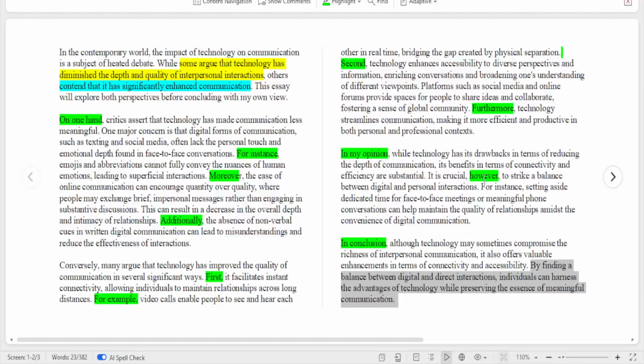Remember, if you don't, please pause this video now and reread this. By finding a balance between digital and direct interactions, individuals can harness the advantages of technology while preserving the essence of meaningful communication. And that's it. Full stop. This is all you need to do.